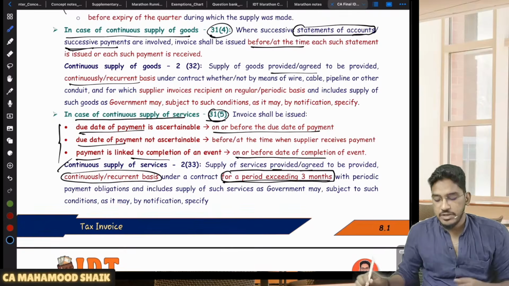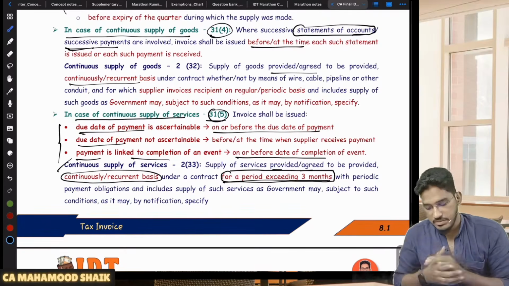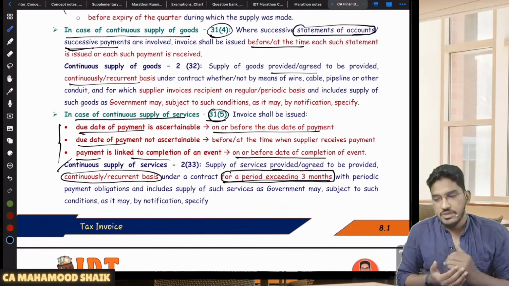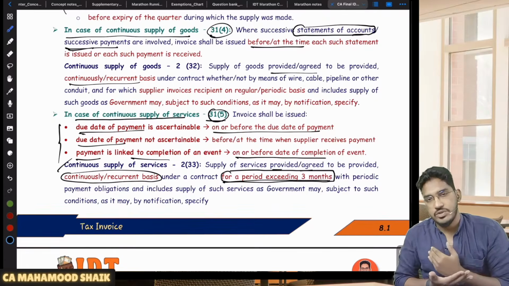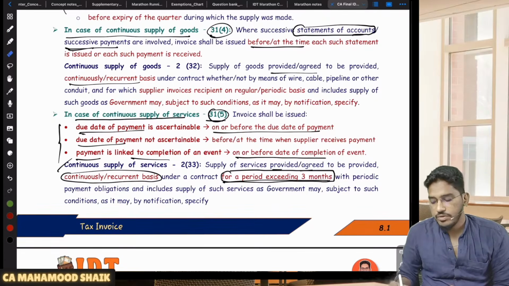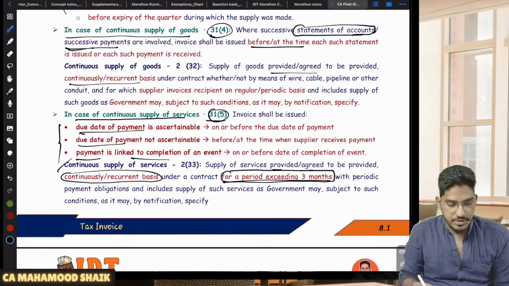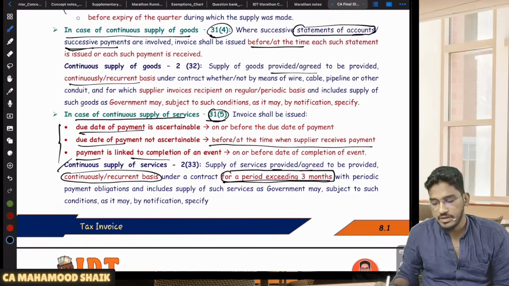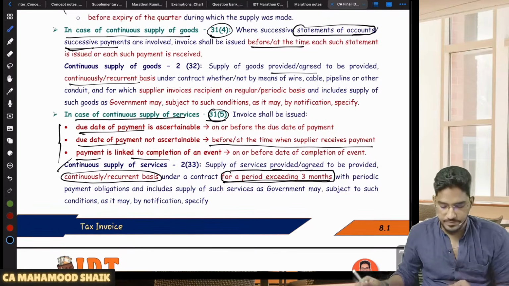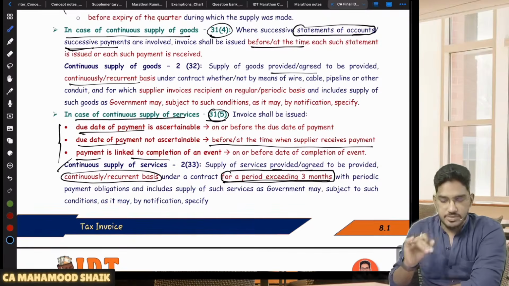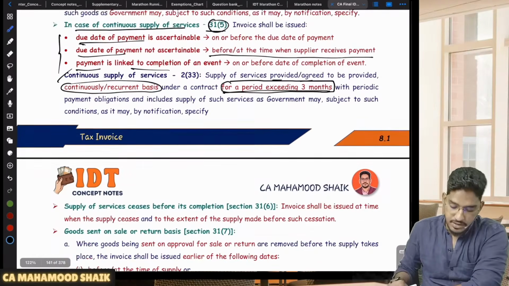Then, in case the payment due date is not ascertainable, you are making continuous supply of service, and I looked at the contract and there is no due date given. In that case, on or before the time when the supplier receives the payment, they are required to generate the invoice. Clear? So these are the time limits for issuance of invoice in case of continuous supply of services.